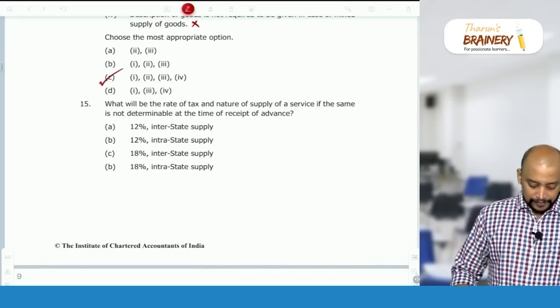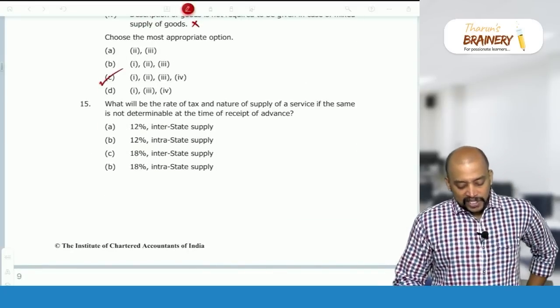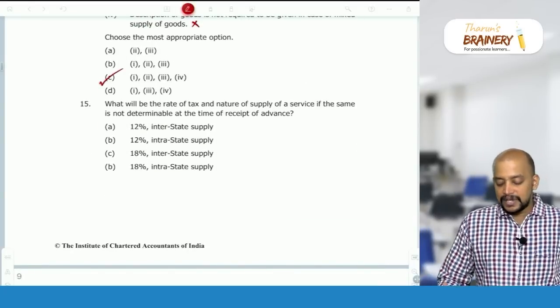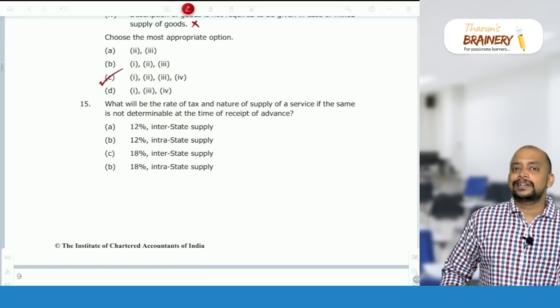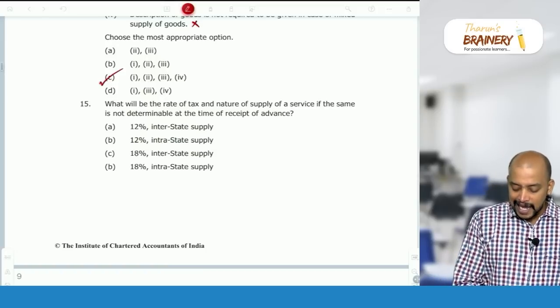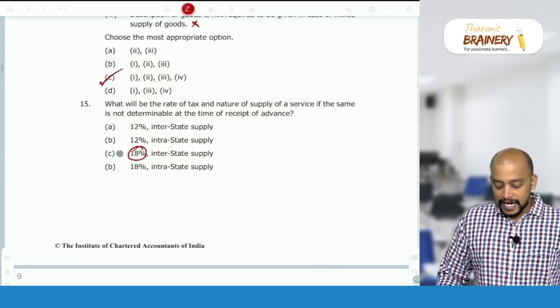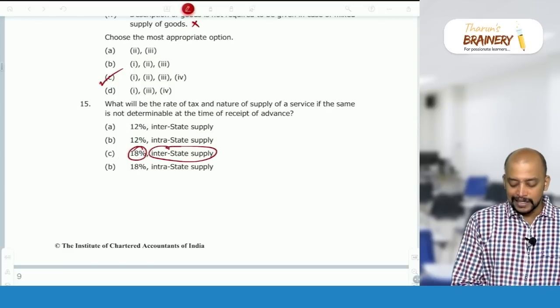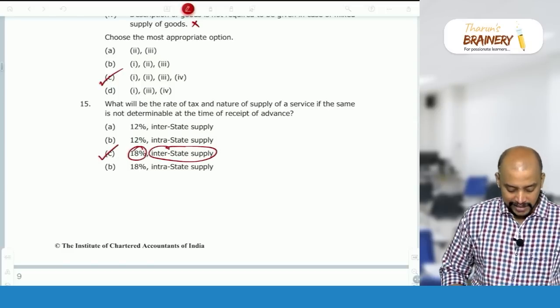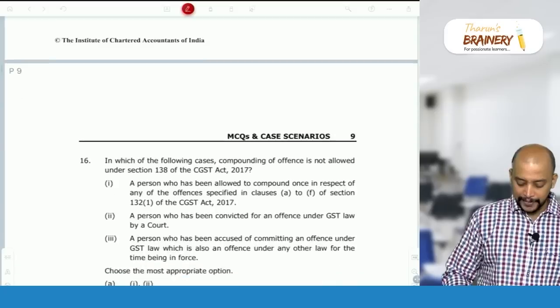Then question 15. What will be the rate of tax and nature of supply of service if the same is not determinable at the time of receipt of advance? When we don't know the rate, we need to take it as 18%, and that is in case of advance. And when we don't know the nature of supply, we need to treat it as interstate supply. This is in case of advances. So for 15, option C.